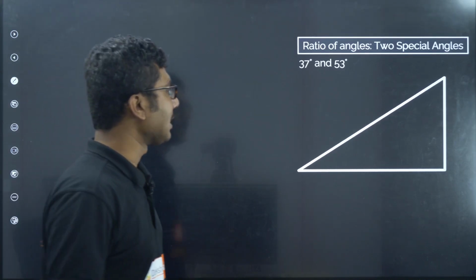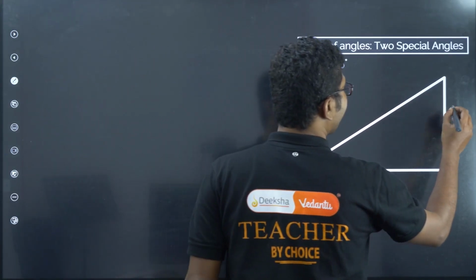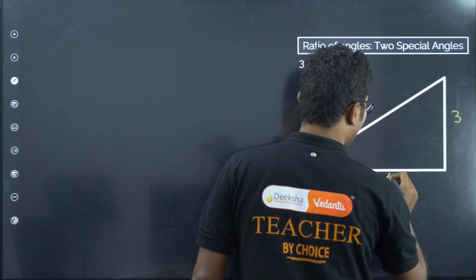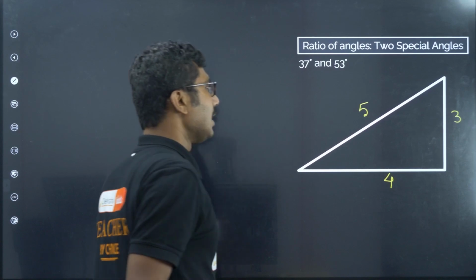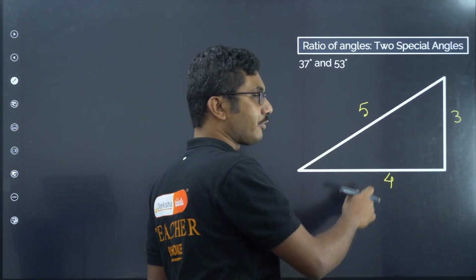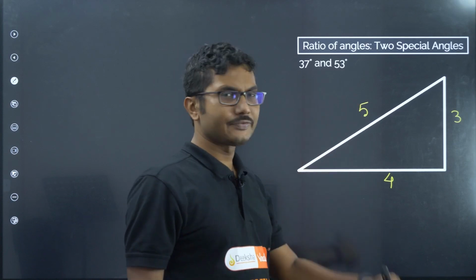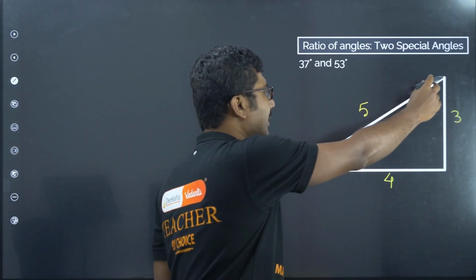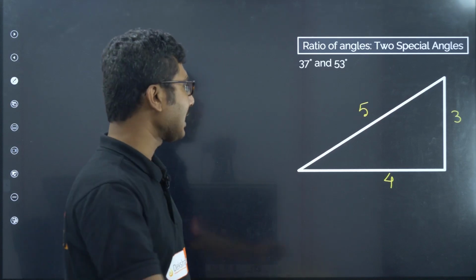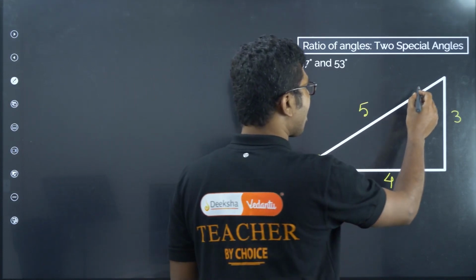How do these angles arise? It arises when the sides of a right angle triangle are 3, 4 and 5. You can check they satisfy Pythagoras theorem. 3 square plus 4 square is 25, square root of that is 5. So when the sides of a right angle triangle are in this order, the corresponding angles are, one of them will be 37, one of them will be 53.